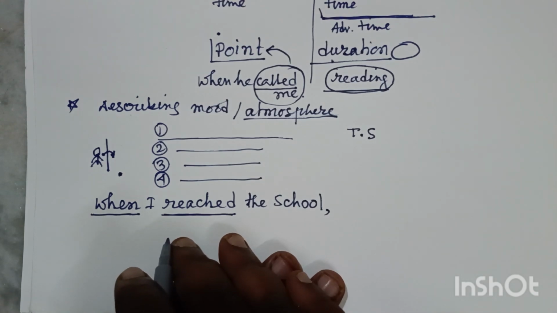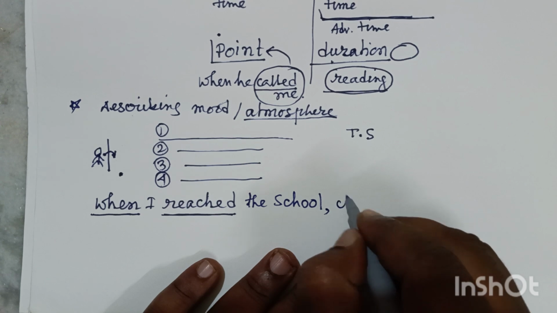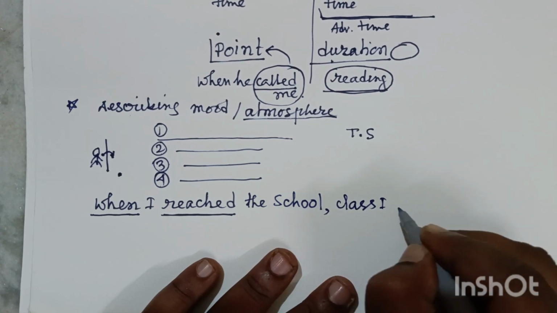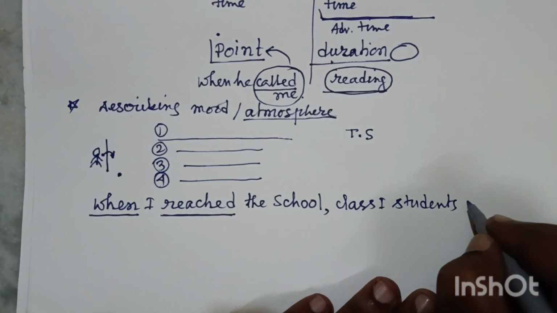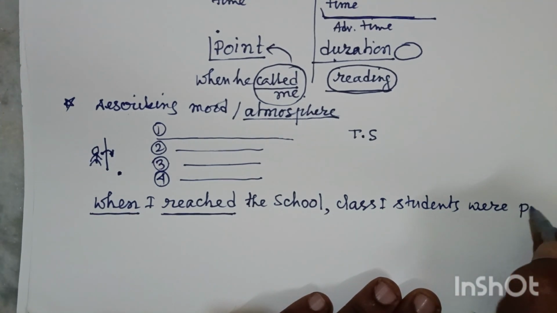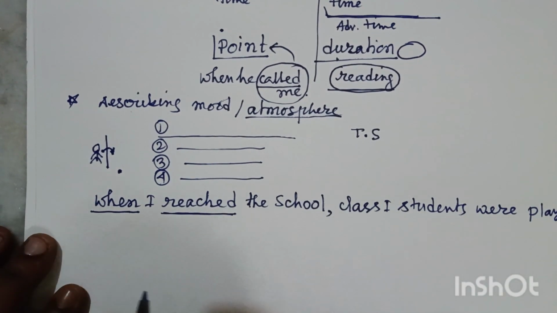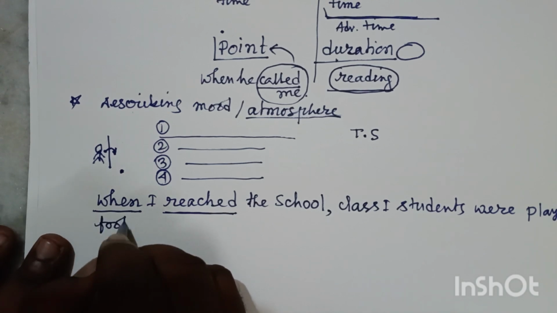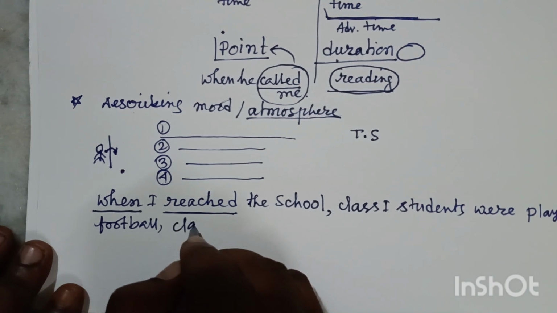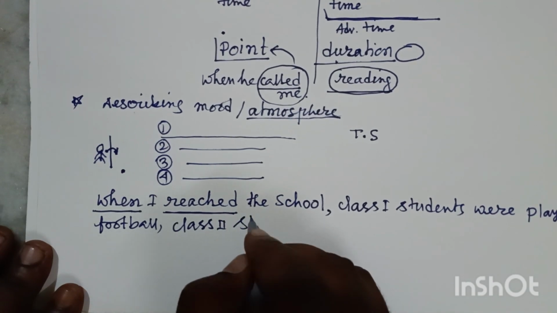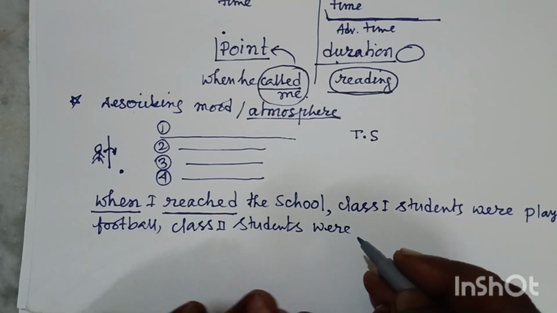So this is one action. Class 1 students were playing. When I reached the school, class 1 students were playing football. Then class 2 students were fighting.